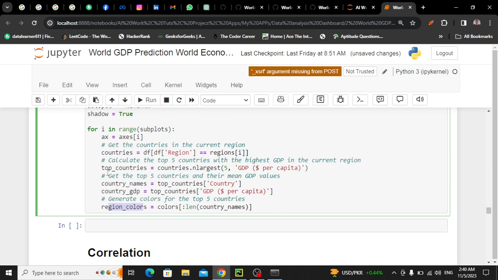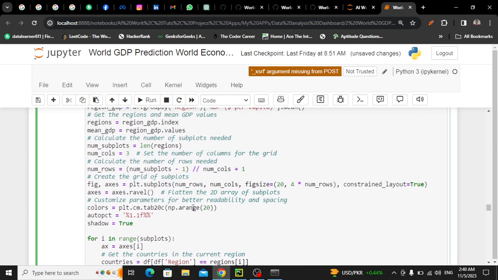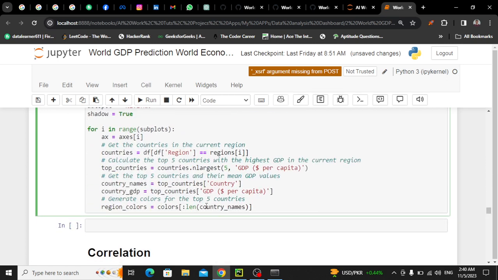I don't know the countries, yeah, these are the countries' names. And now if we have, let's say, a total of 50 countries, let's say 20 countries, it will generate 20 colors from my colors. So actually we have 20 colors, but maybe we have only 10 regions, so it will only generate 10 colors, not 20. And these will be region colors, okay.